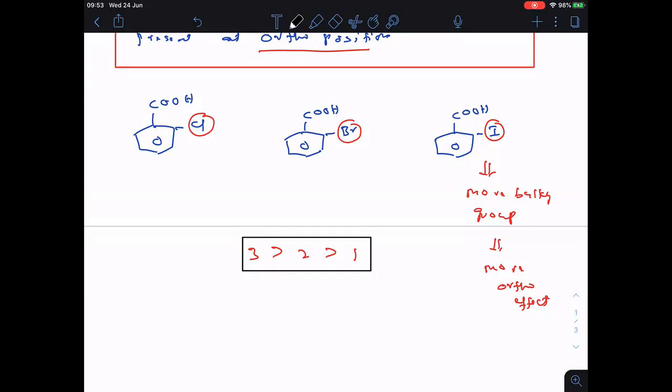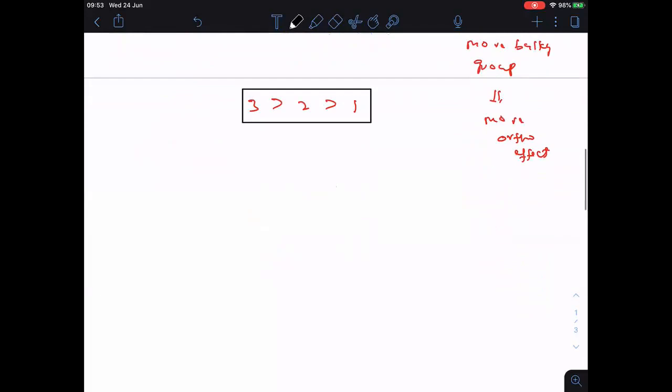Followed everyone? So when all the groups are present at ortho position, you have to see which is the more bulky group, that means which has the larger size. Let us take one more example so the things become clear. Now here COOH and here CH3. Then here COOH and here CMe3.